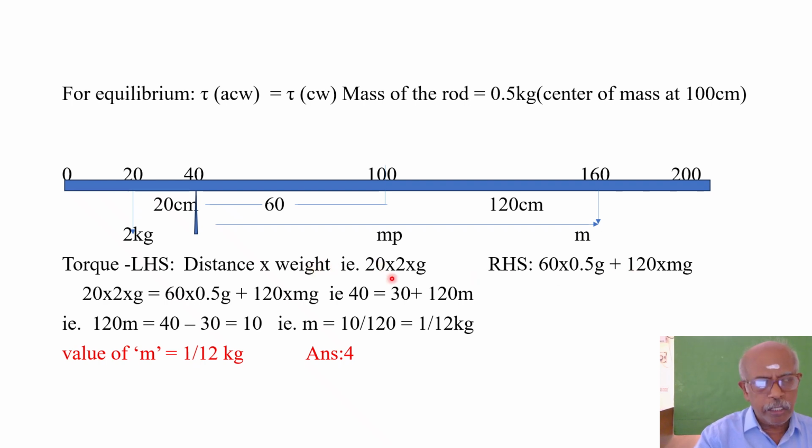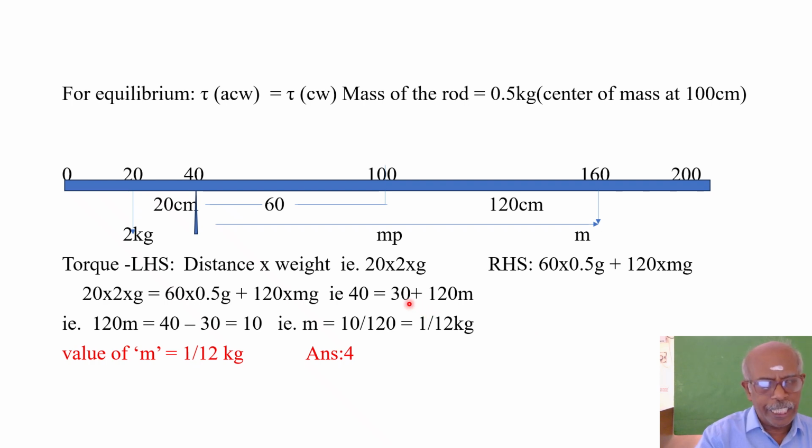So 20 into 2 into g is equal to 60 into 0.5 g plus 120 into mg. So g on both sides will get cancelled. Dividing throughout by small g, all the g's will vanish. So 20 into 2, 40. 60 into 0.5, 30. 60 into 1 by 2, 30. Plus 120 into m.